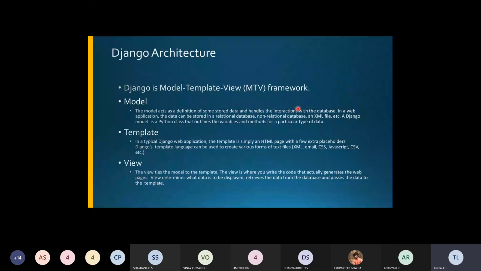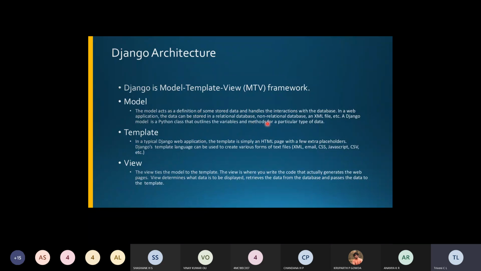In web applications, the data can be stored in a relational database, in a non-relational database, or in an XML file. So the model will act as a definition for storing the data and to handle the interactions with the database. For that one, the model is required here.